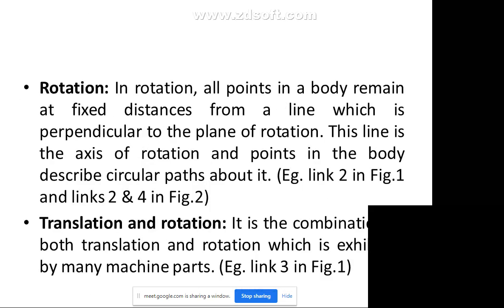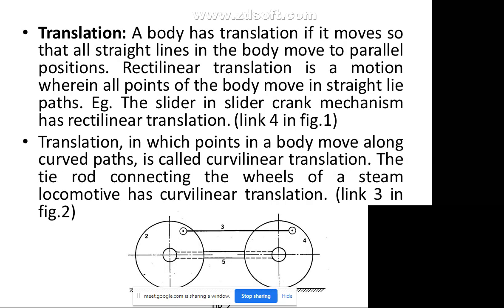Next we have rotation. In rotation, all the points in the body remain at a fixed distance from a line which is perpendicular to the plane of rotation. This line is the axis of rotation, and the points in the body describe a circular path. For example, link 2 in figure 1, which I discussed, is in rotation. Or, for example, links 2 and 4 in figure 2. In this last figure, you can see 2 and 4 have the rotation motion.